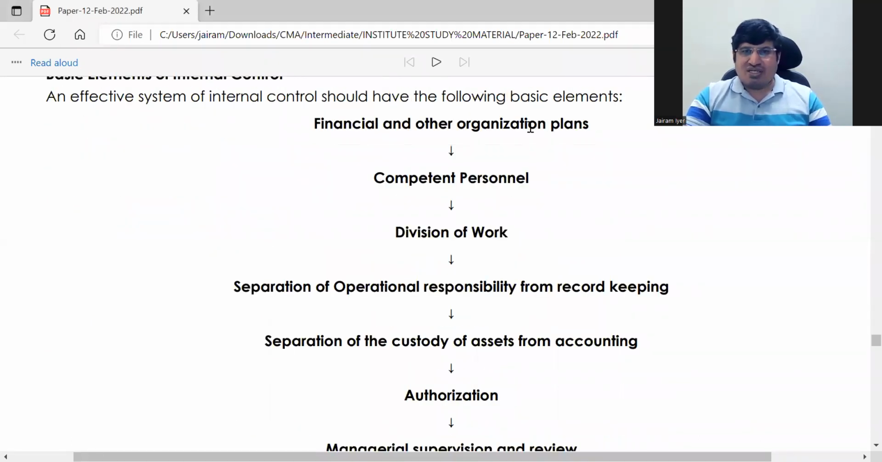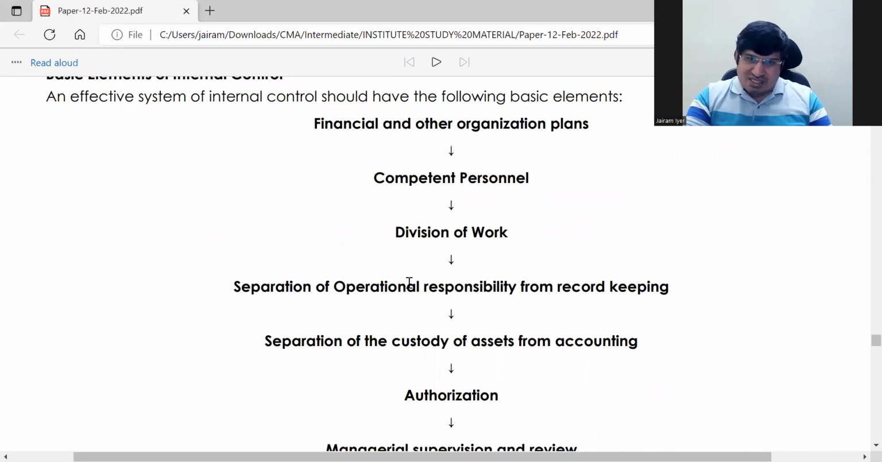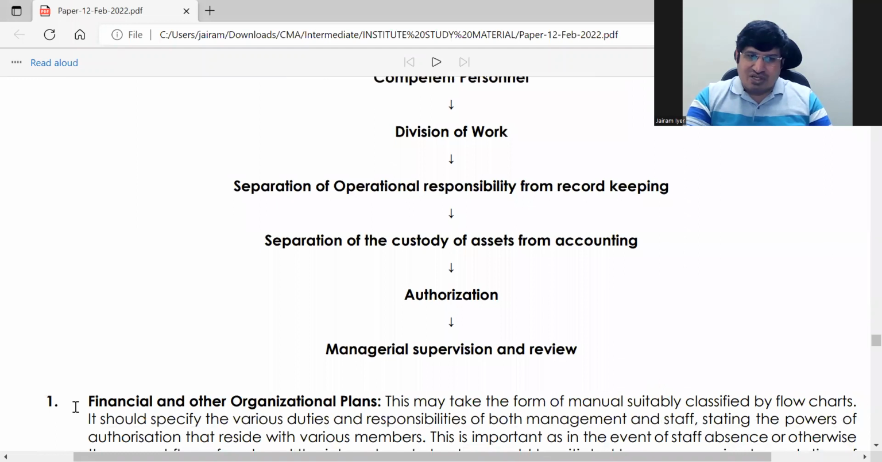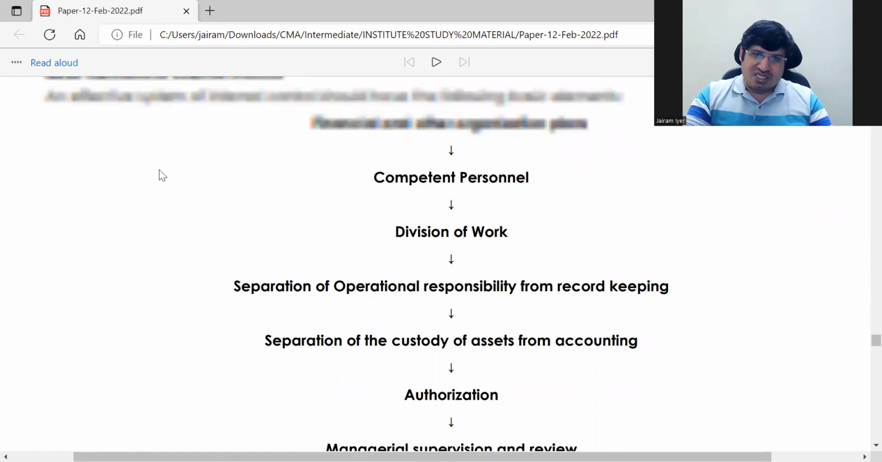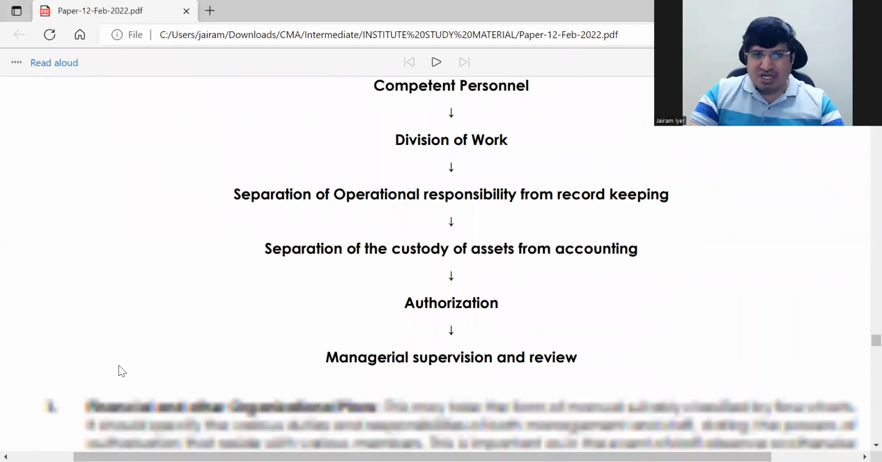Okay. Financial and other organization plans, competent personnel, division of work, all these things should be there in internal control. Same thing, all these things have been written below here. We'll see from here. Flow chart is given on top. The same points are there below. So I'll explain it from here.